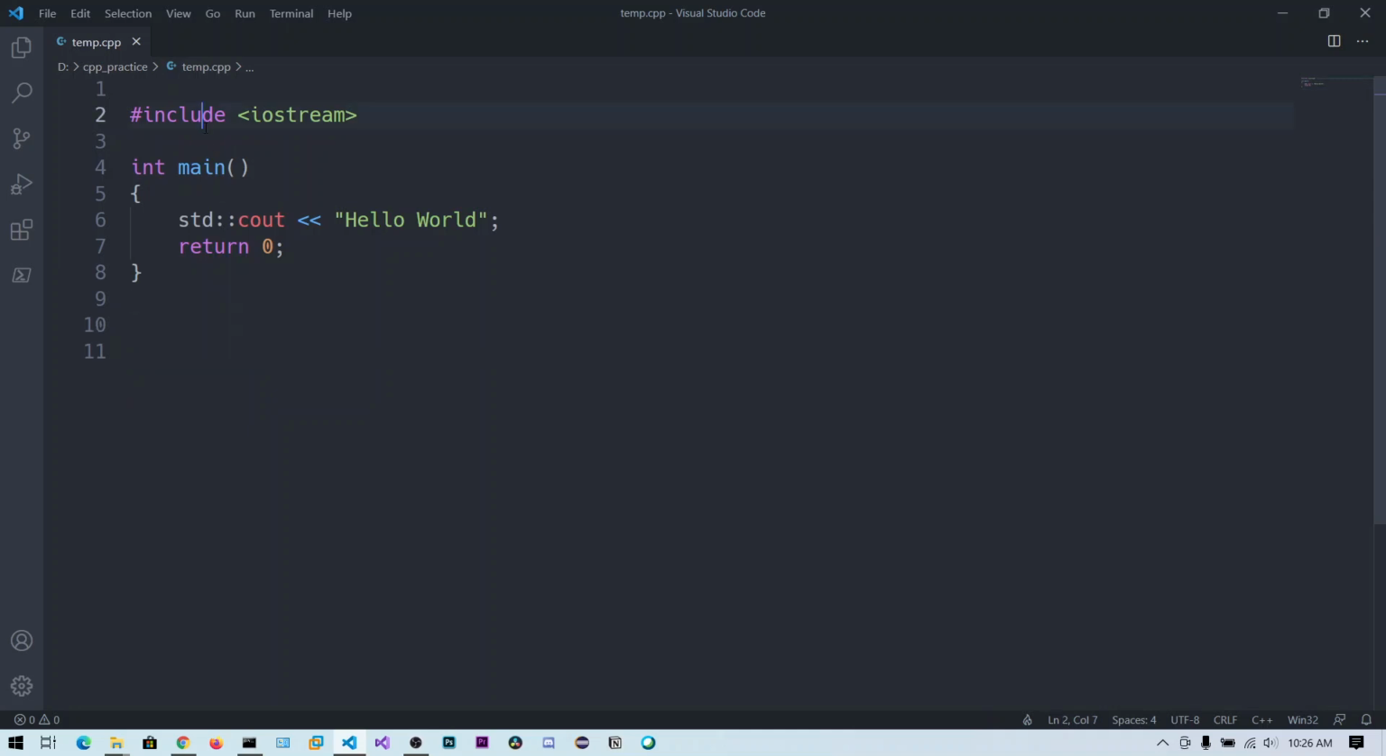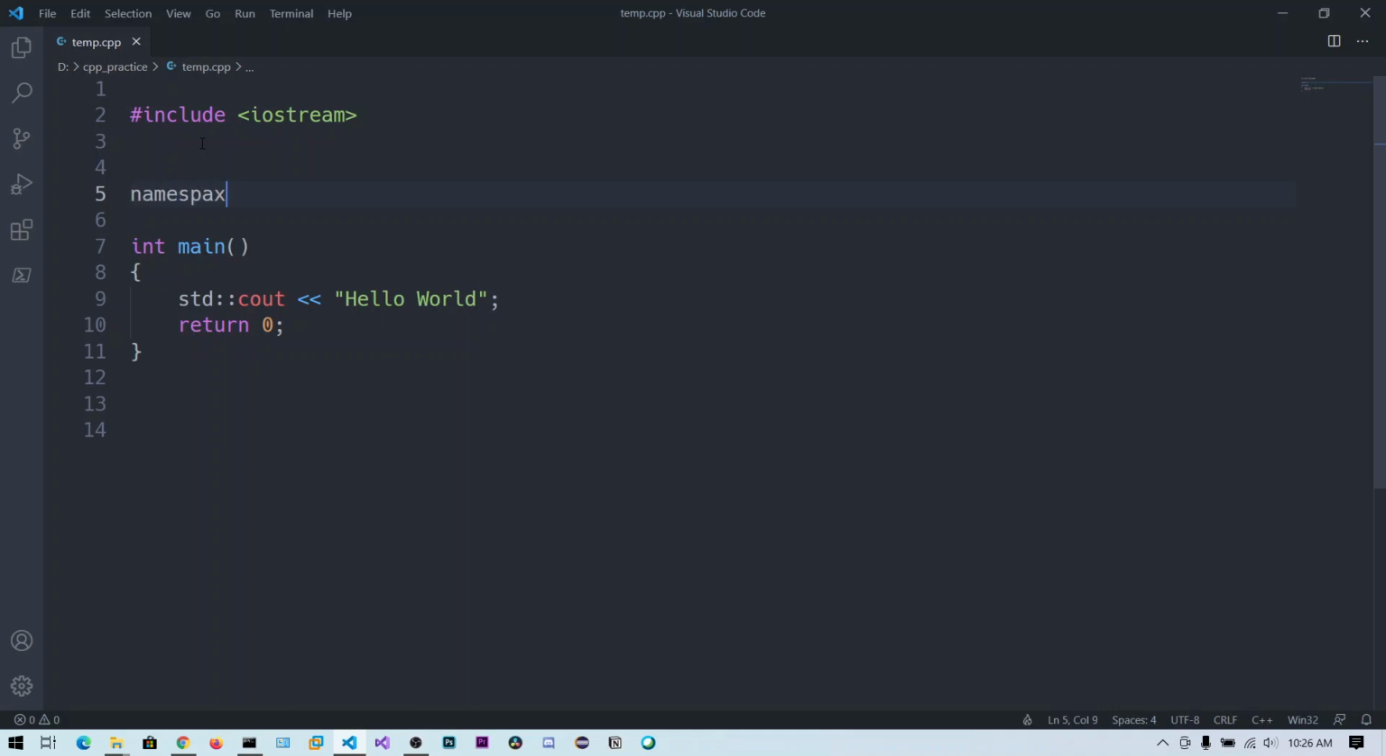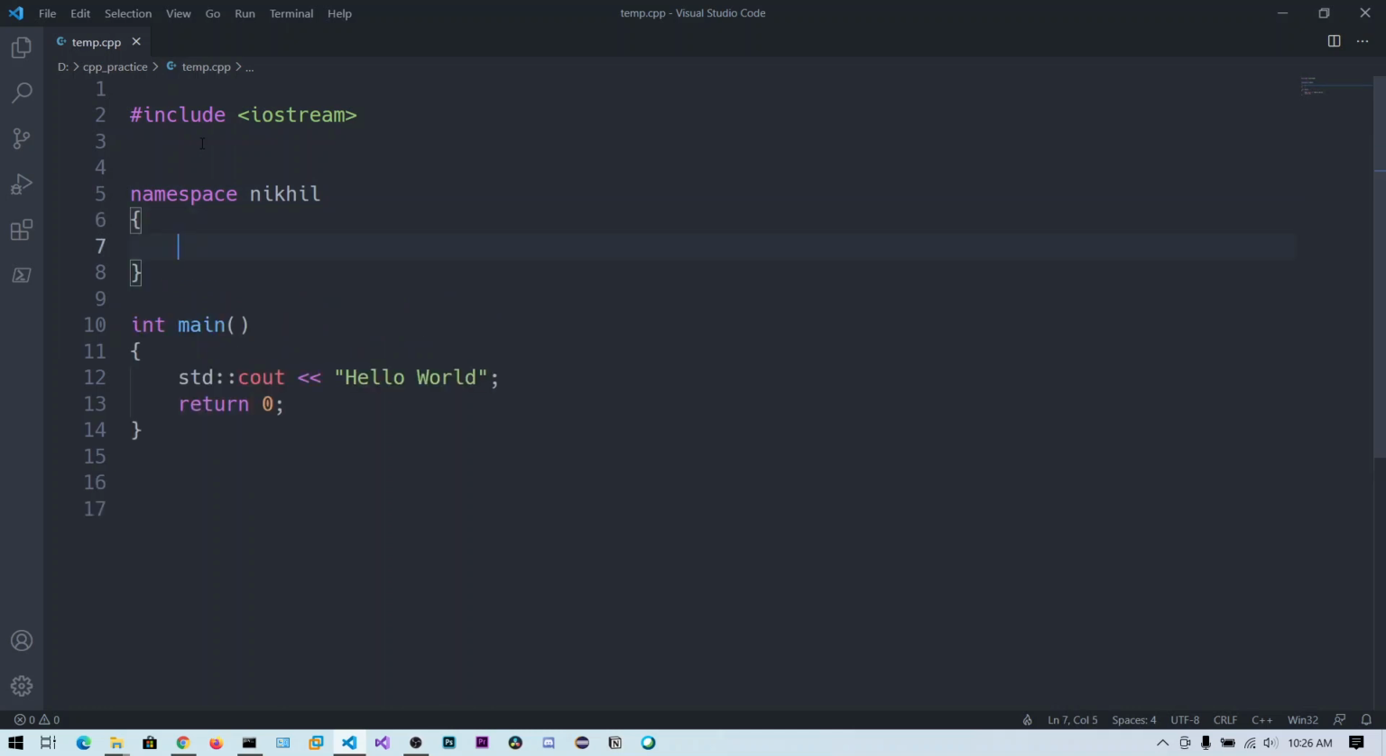I will show you the namespace. We can create our own namespace and define our own functions and variables. So let's say namespace, and I can give a namespace called Nikhil. So this is my namespace. I can create the namespace using the open brace and the closed brace. Whatever I code inside this open brace and closed brace will belong to the namespace Nikhil.